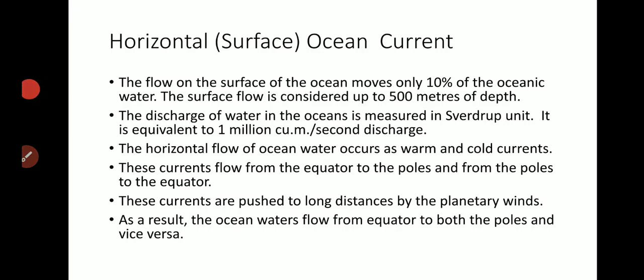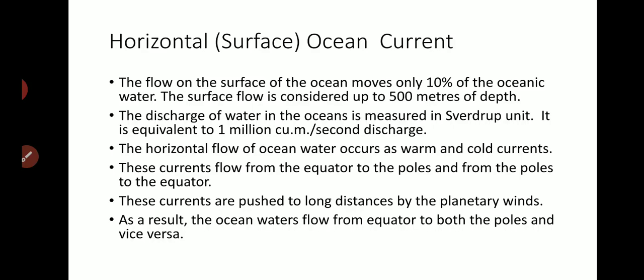Horizontal surface ocean current. Let us see what is given here. The flow on the surface of the ocean moves only 10% of oceanic water. Remember that only 10% of oceanic water moves. The surface flow is considered up to 500 meter depth. I told you right now, surface water means what? 500 meter depth water is called surface water, and there is movement, and only 10% of oceanic water moves.